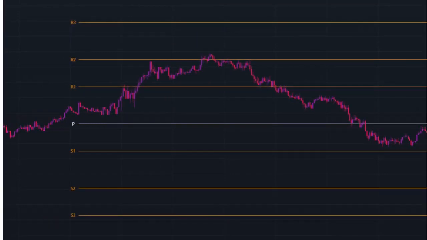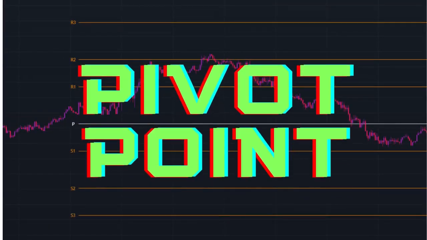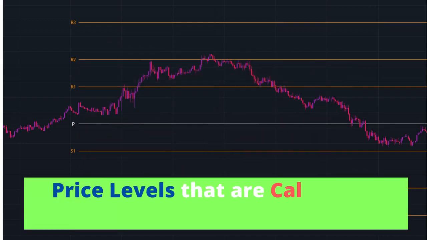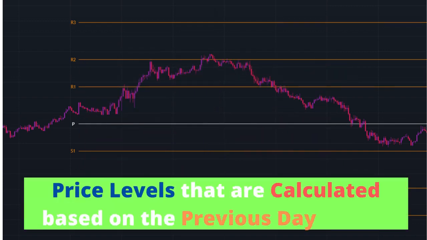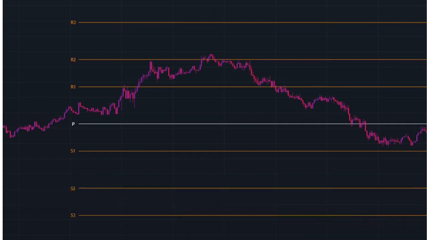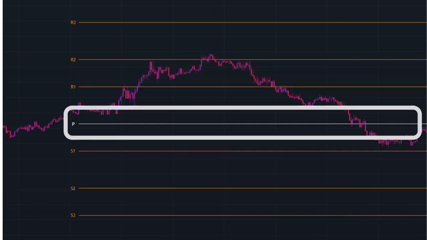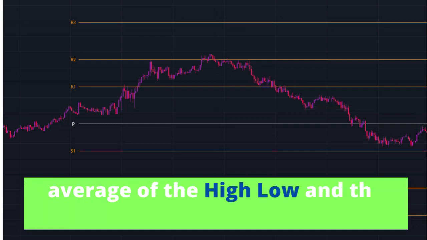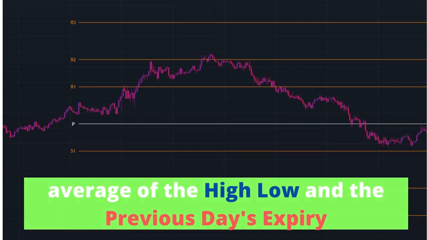Now let us look at the second indicator that we will be using for our trading, which is the pivot point. Pivot points are simply price levels that are calculated based on the previous day's price action. Here the pivot points look like this. The white line is called the central pivot. This is just the average of the high, low and close of the previous day.